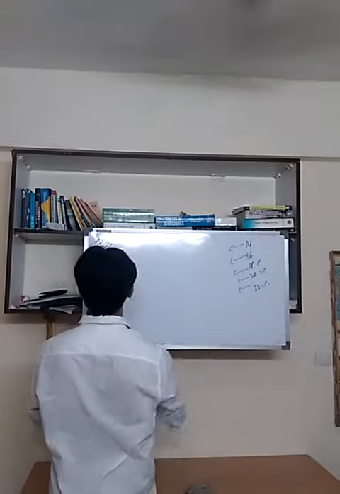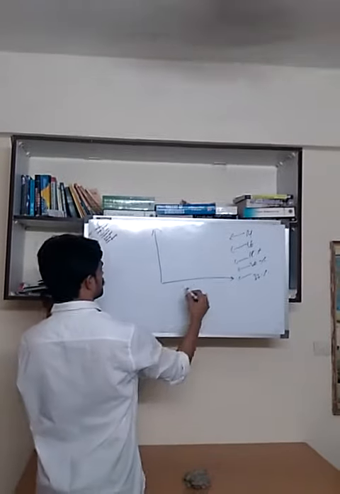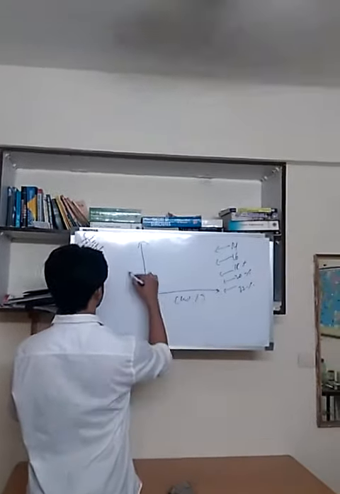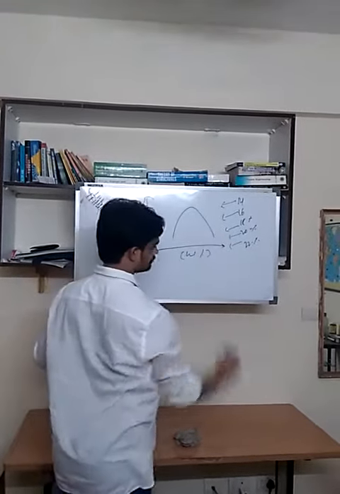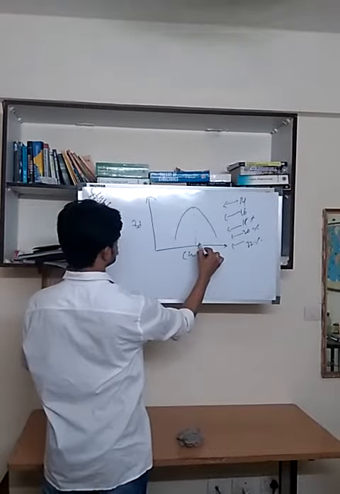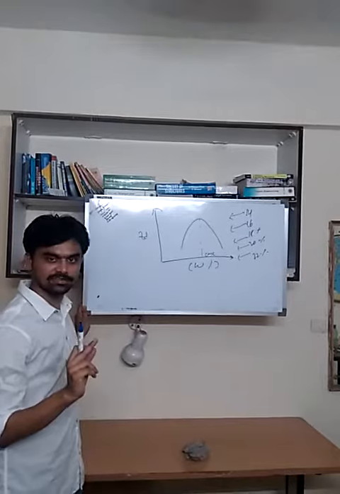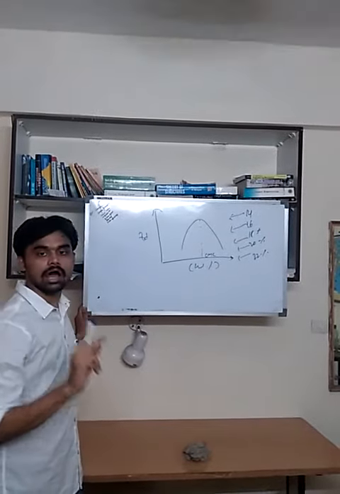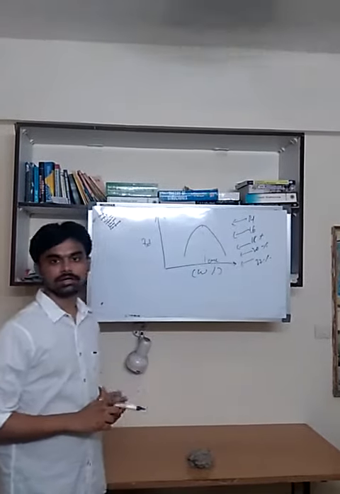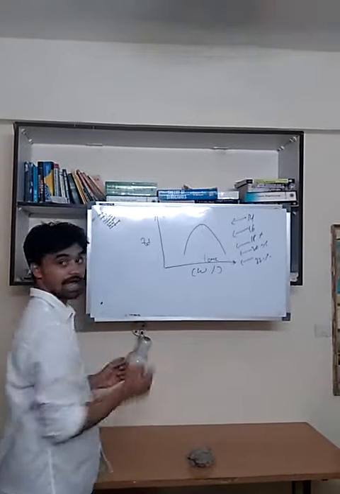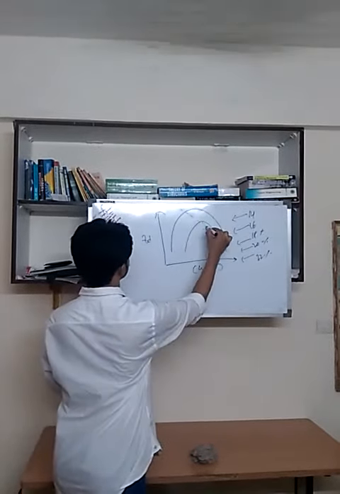Let us suppose first we are going to draw the curve for light compaction. Let us suppose the graph is this. This is the OMC. And now if we do the test for the same soil, with the same samples, the same water contents, the graph will change like this for heavy compaction.